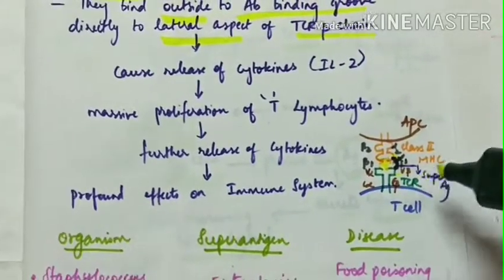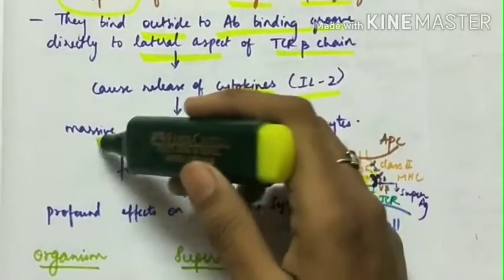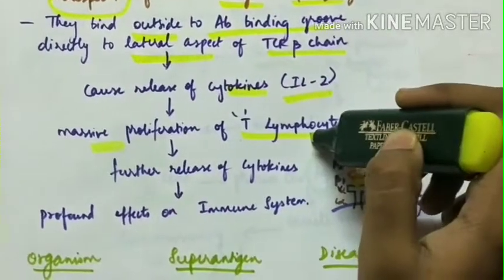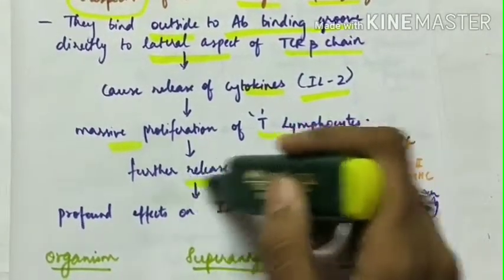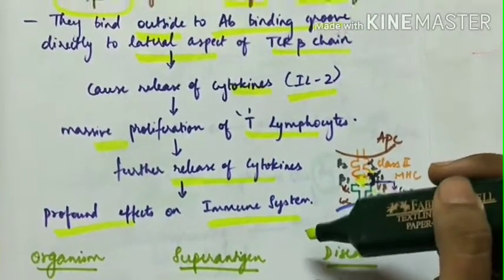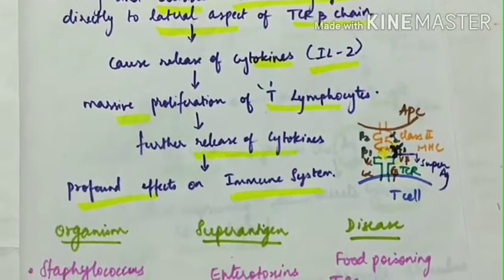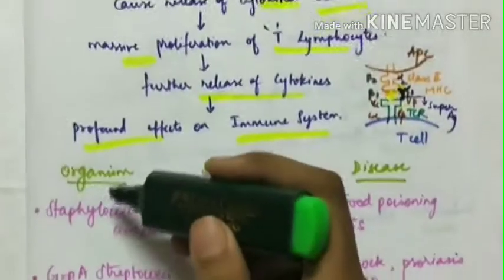They cause release of cytokines like interleukin 2, which cause massive proliferation of T lymphocytes, leading to further release of cytokines having profound effects on the immune system. This is the mechanism of action of superantigens. Now let's see examples of a few superantigens.